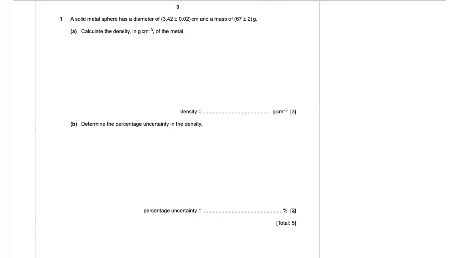So density has a formula, which is mass over volume. The mass is 67 grams and the volume is not explicitly told here, but we can determine that. The solid is spherical in shape as stated over here, and the volume of a sphere is 4 by 3 pi r cubed, where r is the radius and you have been given the diameter.